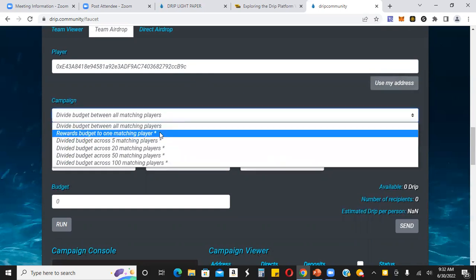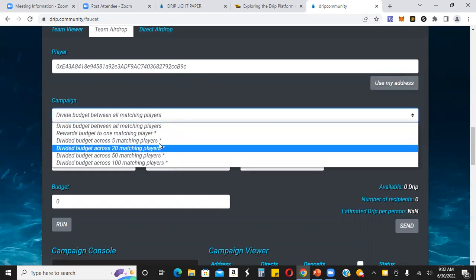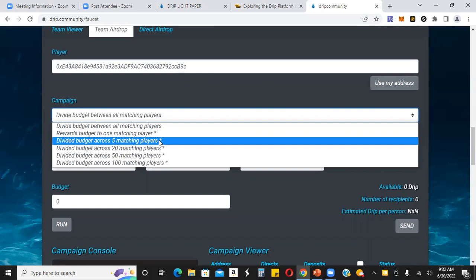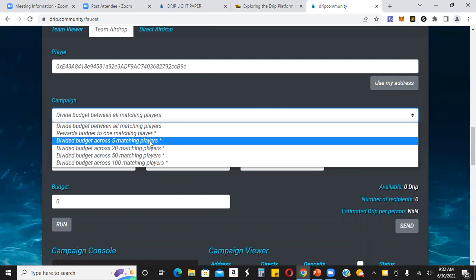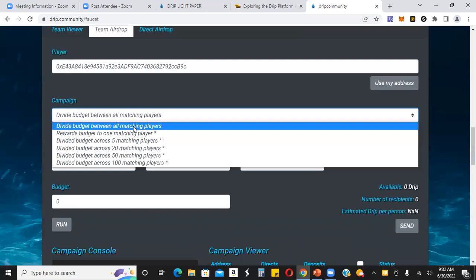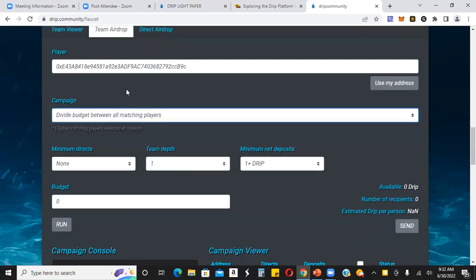You can do an airdrop. Again, there's lots of different ways you can do it. You can divide your airdrop budget across 5 matching players. You could divide it amongst 20 matching players. So if you have 20 people that qualify for the way you're setting it up, their address will show up, or you can just give it to one person, or you can divide it amongst all matching players. So again, there's lots of different ways you can do that.